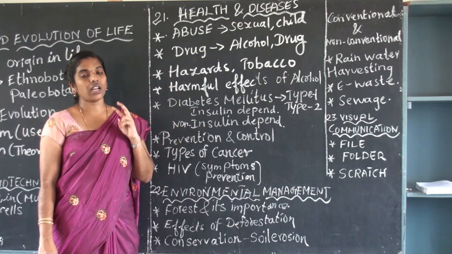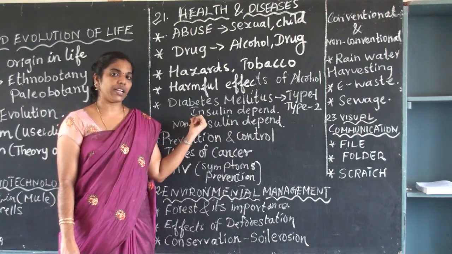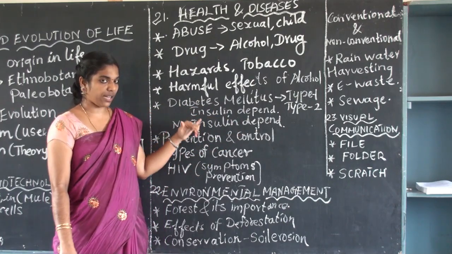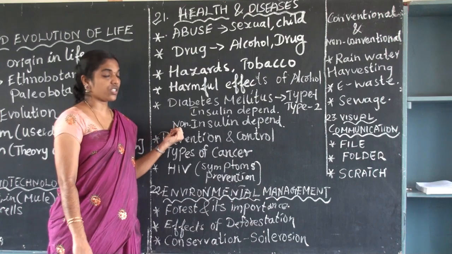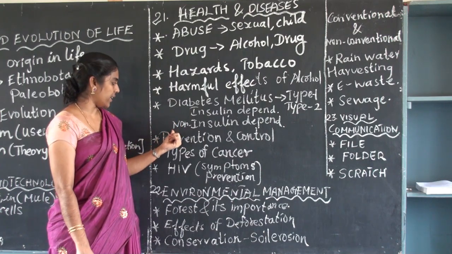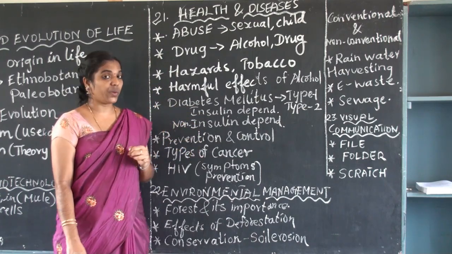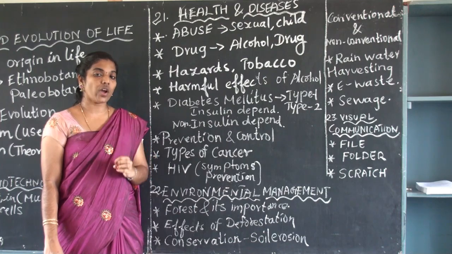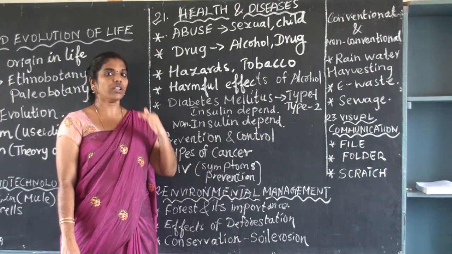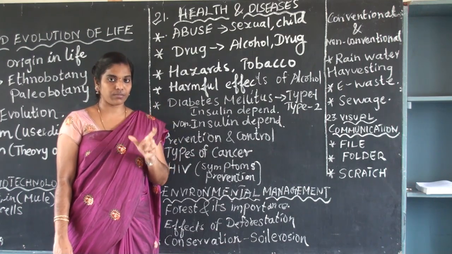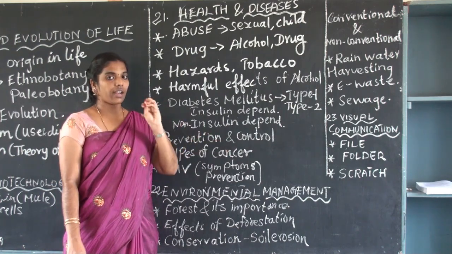And diabetes mellitus. There are 2 types of diabetes. One is type 1, another one is type 2. Type 1 is insulin dependent. They are dependent on insulin, that is type 1 diabetes, and the non-insulin dependent is type 2 mellitus. Detailed explanations are there in your guide. Please refer to that. And prevention and control. For all the drugs or tobacco, what are the prevention measures, how we are able to control. You can take it as 3 or a maximum of 5 points. You can write in your own words, or you can read and understand what measures to take for prevention and the necessary steps to be controlled, and you can write any 5 points in that.